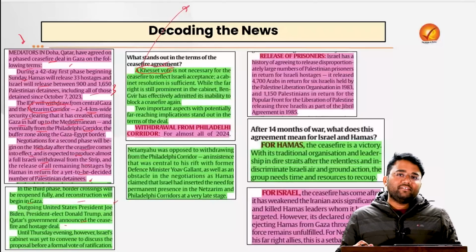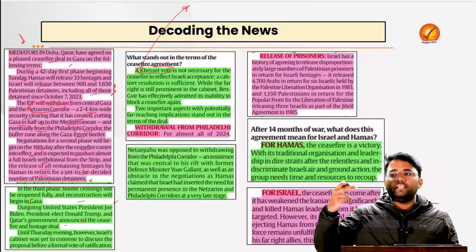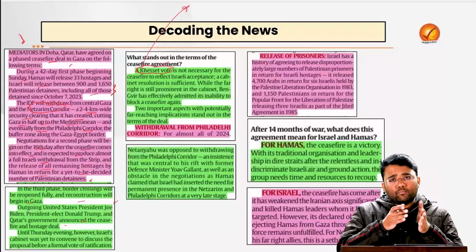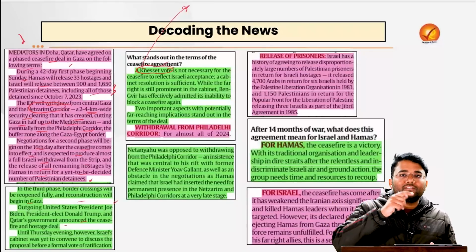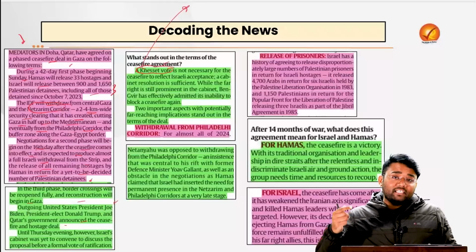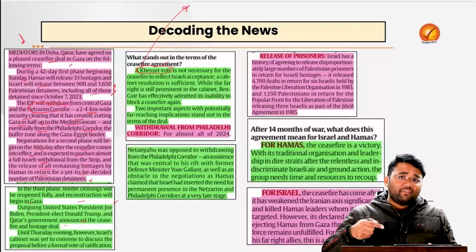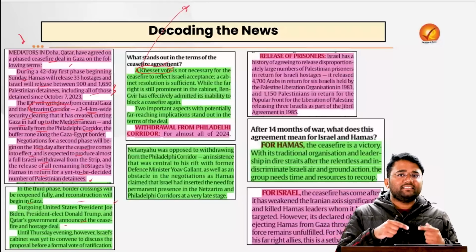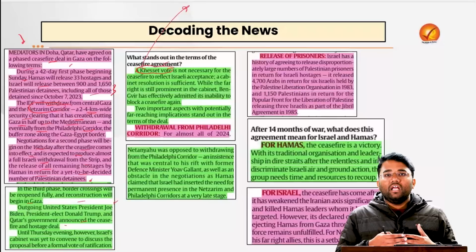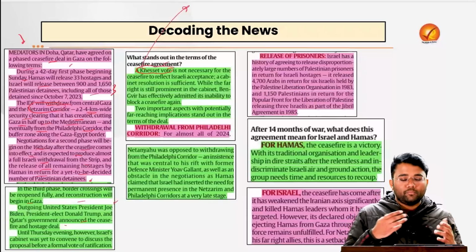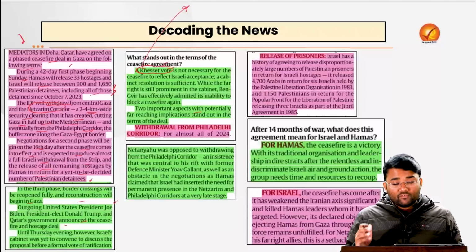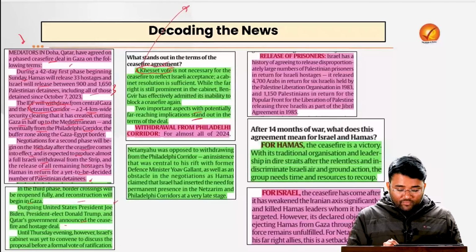Also you have to understand one thing: similarly, let's suppose on the LoC, if India declares a ceasefire, that is temporary peace on that border itself. That doesn't need approval of the Lok Sabha or the Rajya Sabha or the parliament, but the decision will be taken by the cabinet, by the executive itself. And that is the same case with Israel, that this decision of the ceasefire or the three-phased negotiation that has been agreed upon will be passed by the cabinet and then it will be implemented.